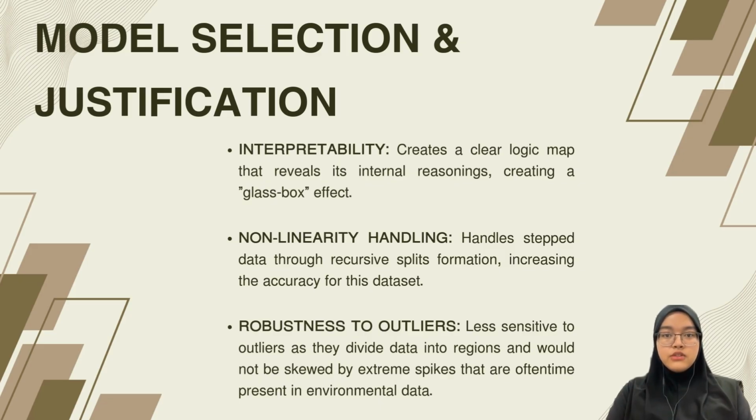Lastly, for its robustness to outliers, because a decision tree is less sensitive to outliers as it divides data into regions instead of calculating an average that would be skewed by extreme spikes that are oftentimes present in environmental data, such as a one-day pollution surge.